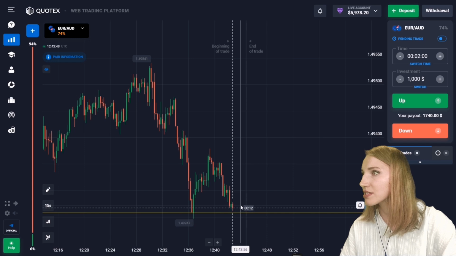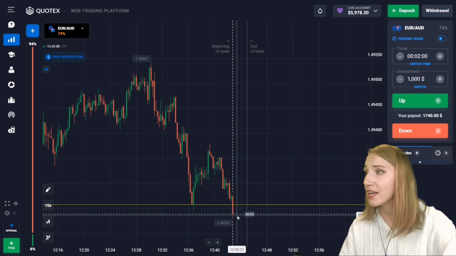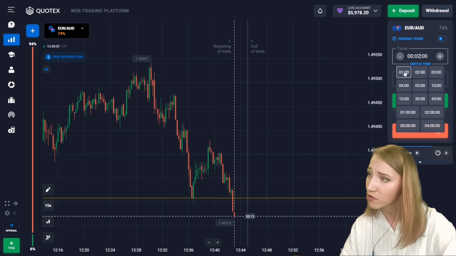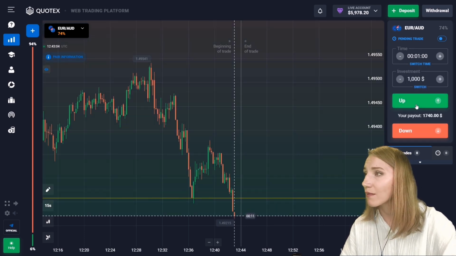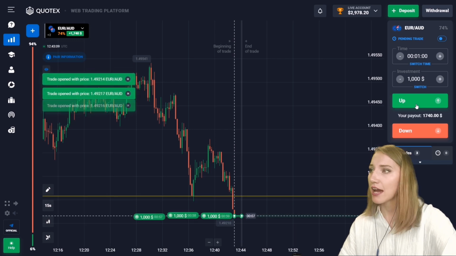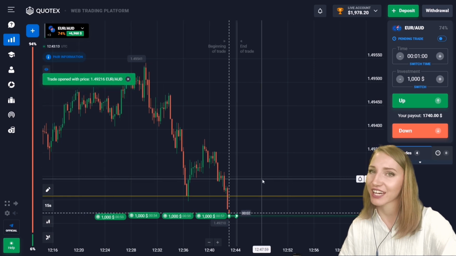So the price approached this level and is starting to break it through with very impulsive red candlestick. That's why let's open the next trade here, because I think after the impulsive breakthrough there will be the retracement moment and the slight pull back upwards. That's why let's open a trade for 1 minute only with up. I think that in this situation, this time will be enough. Well, let's check what can happen here.